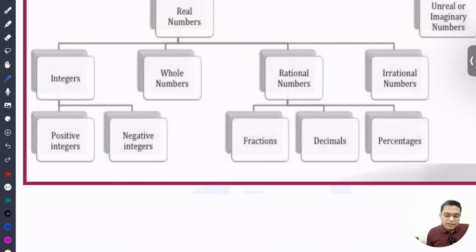Okay. So then next is irrational number. There are certain numbers that we cannot represent in p by q form. For example, pi. What is the value of pi? If you look into the pi value, it is a recurring fraction, so we cannot convert that into p by q form. That is what an irrational number is. So irrational numbers are pi, root 2. We are going to see it, don't worry, I'm going to give you the examples.